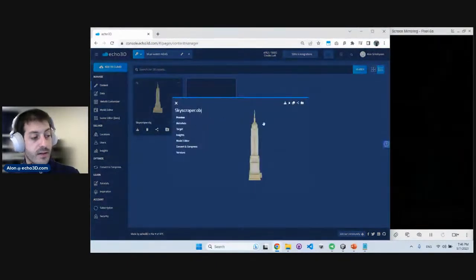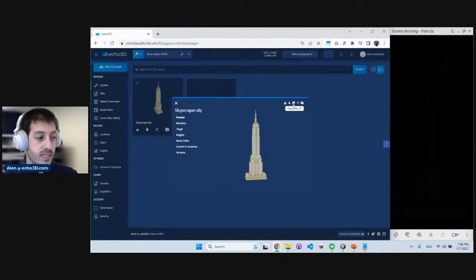And I can even assess the asset itself and get more information. So what can I do here? I can download it in different file formats. Already you see this original file was an OBJ, but I can suddenly download it in a GLB, USDZ, whatever. It just means that you have all these file formats available automatically if you want to work with different platforms. Each asset has its own entry ID. That's important to differentiate each asset. And you can automatically share it as well, which is really, really cool.